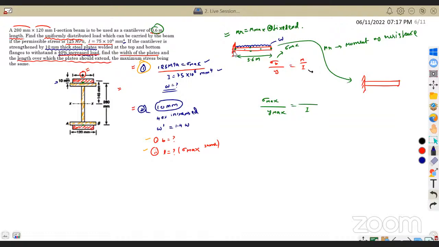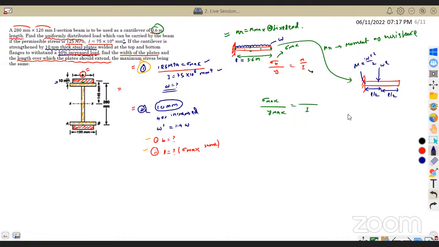W is the UDL over the complete length L. Then W into L, that is our area, and it will exactly act at L by 2 distance. And if I want to find out moment at this end, that will be equal to WL into L by 2, that is WL square by 2.